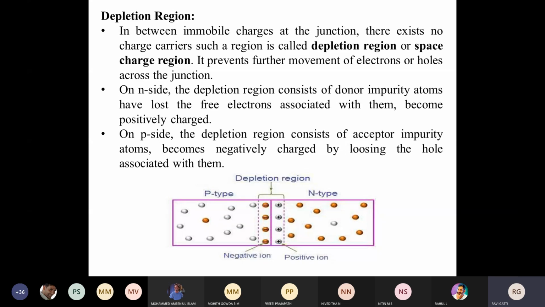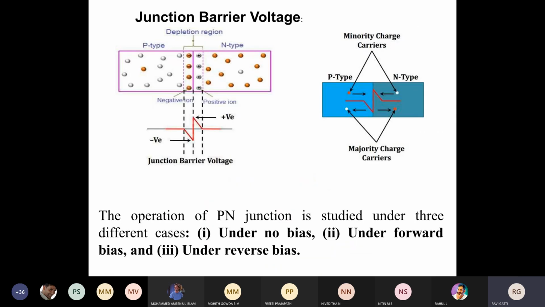You can see here the depletion region. It is also called the space charge region. In this space charge region, there will be no mobility of electrons. The width of this depletion region depends upon the type of material we have taken and how much dopant we have added to the silicon wafer to make it p-type and n-type material.